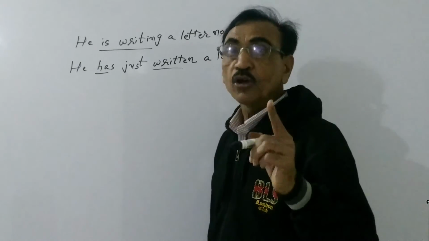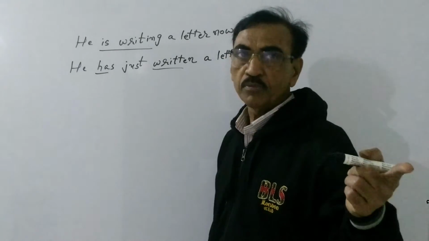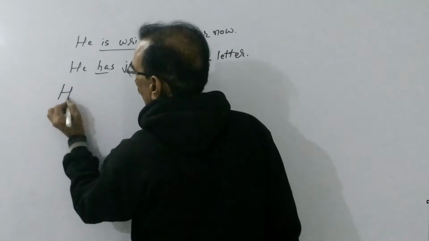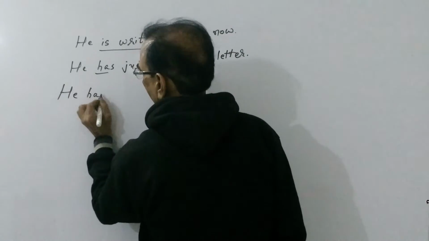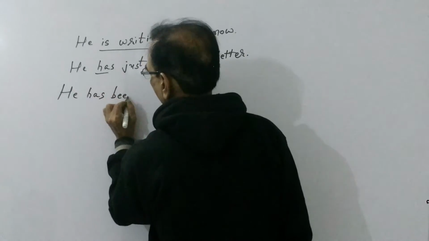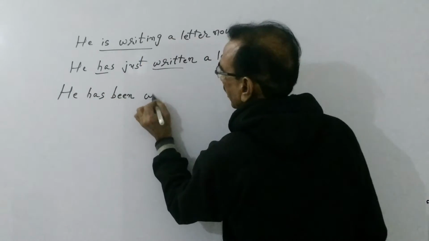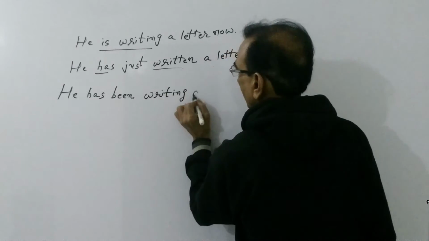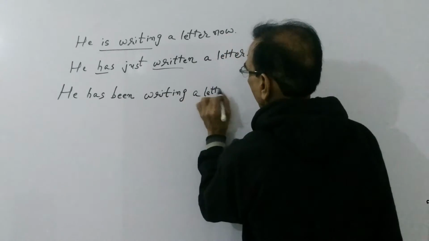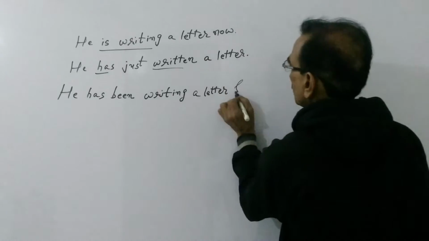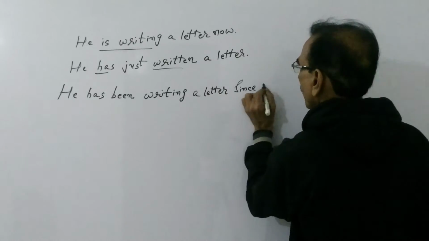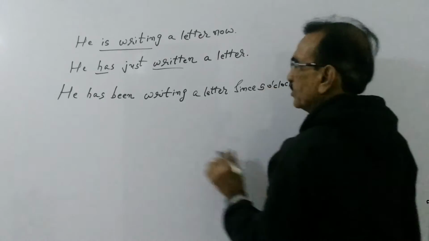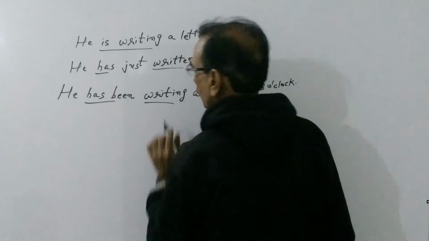So we have to write down have been or has been as a helping verb, and main verb will be ing. He has been writing a letter since 5 o'clock. This is affirmative sentence. Have been, has been plus ing.